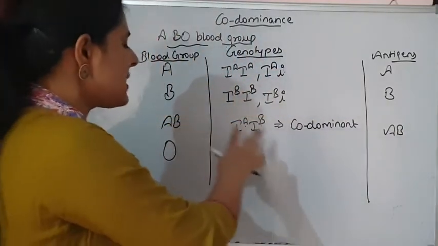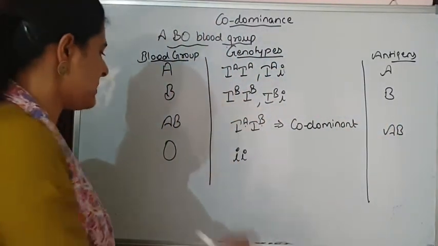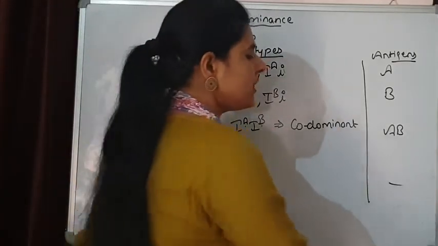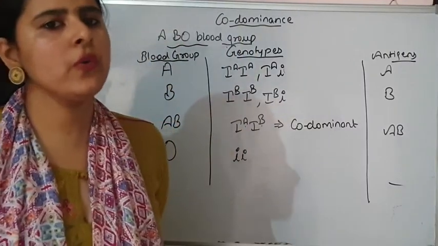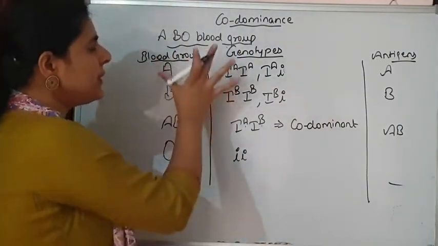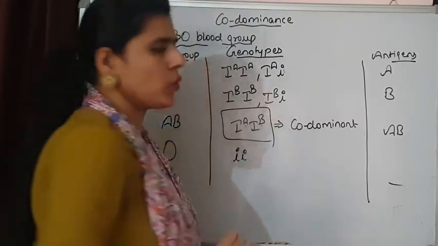Means the individuals are having both antigen A and antigen B on their RBCs. And IO, because it is completely recessive, no antigens will be present on the surface of RBCs. So this is how the ABO blood group system is explaining a situation that is codominant.